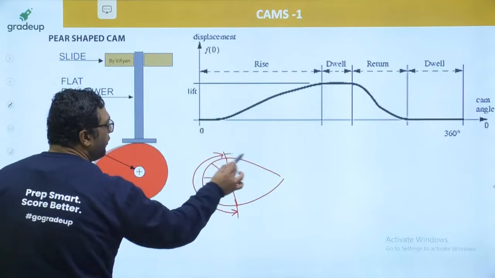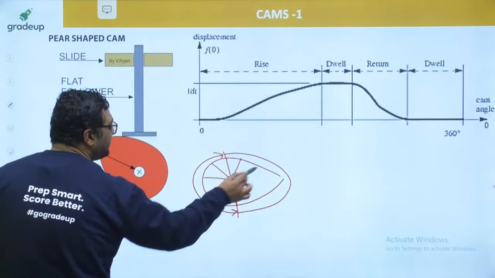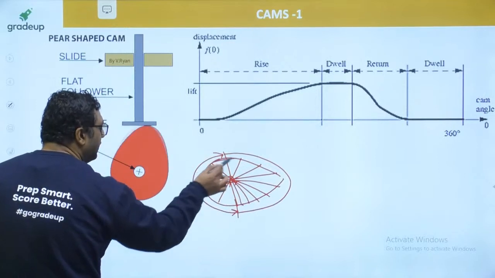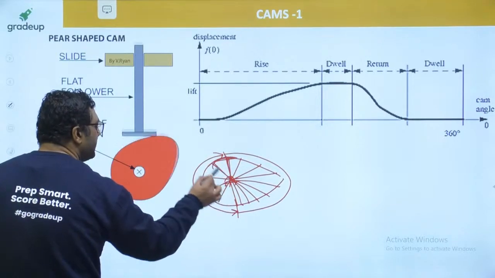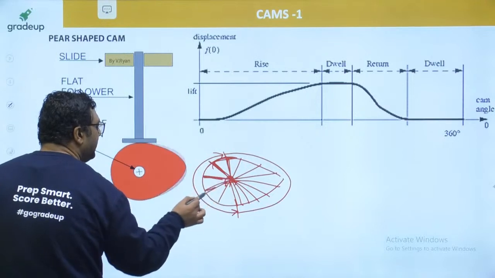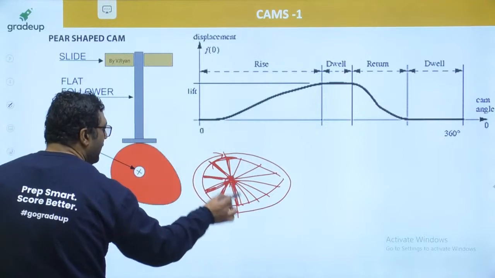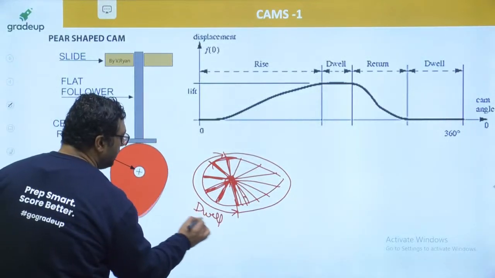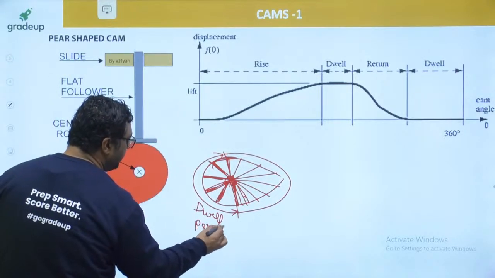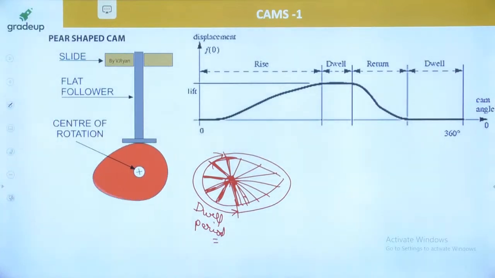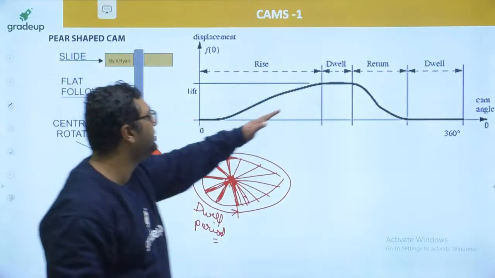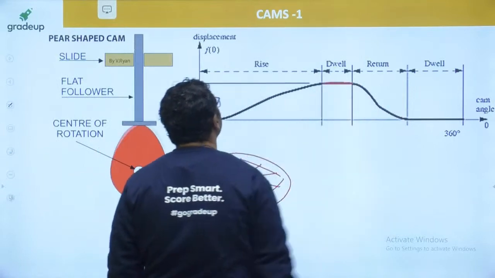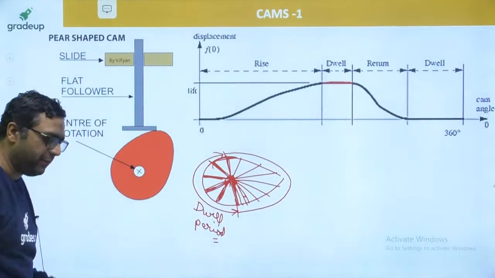The follower is moving in this portion when the radius is continuously changing. When the distance of cam profile from the center of cam is constant, there is no motion of follower and it is said to be the dwell period. This is the rise, this is dwell, this is return. So dwell means there is no motion of follower. This kind of curve can be made.